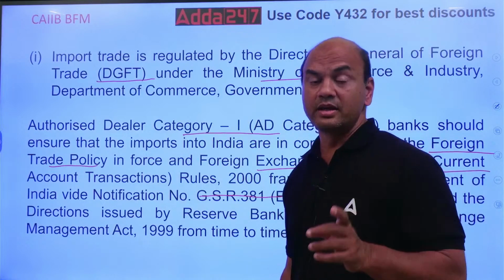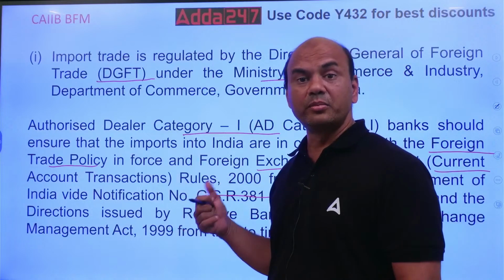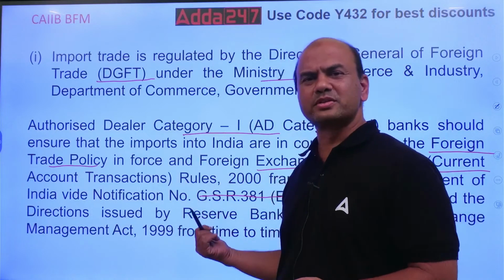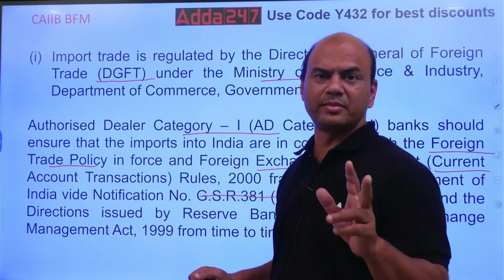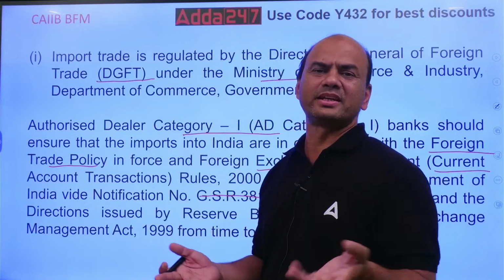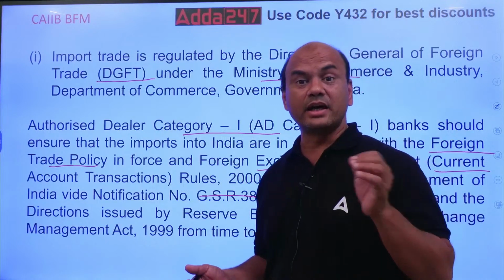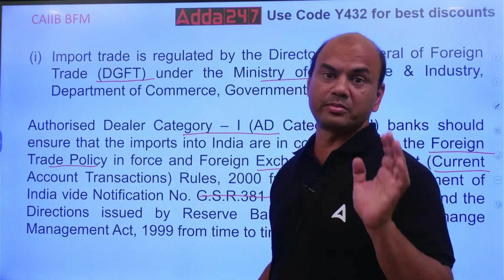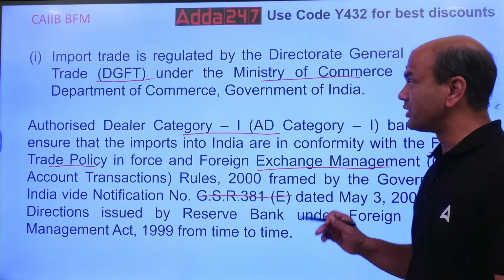All the three. In the exam, you get the questions on this only. All your import transactions, not only import, export also: foreign trade policy, FEMA, and RBI directions. These are the three main guidelines. And of course, your bank's own directions, but the bank's own directions are limited to the bank only. The main ones are RBI guidelines, FEMA, and foreign trade policy. Clear? Move on. Next one.